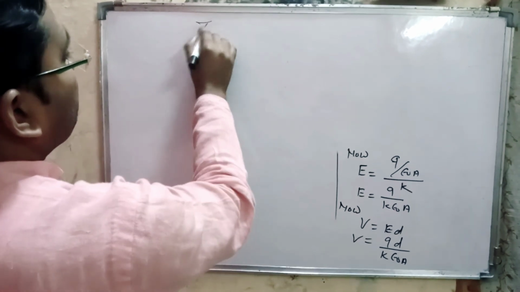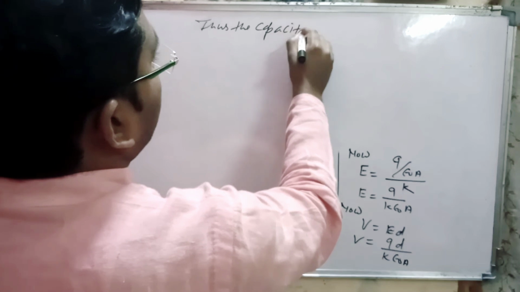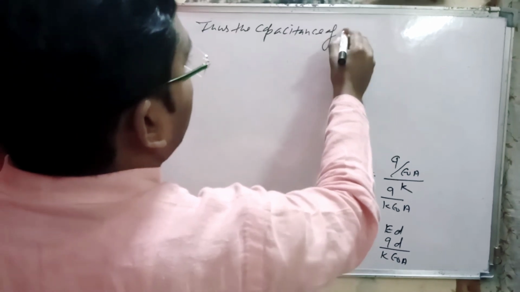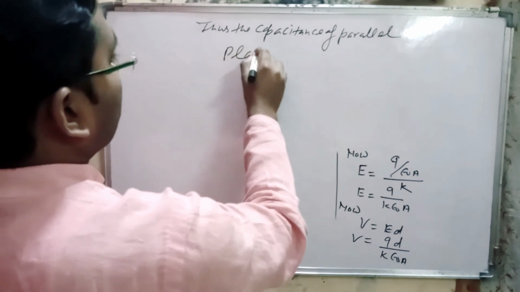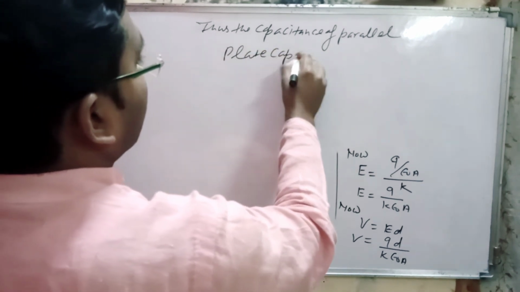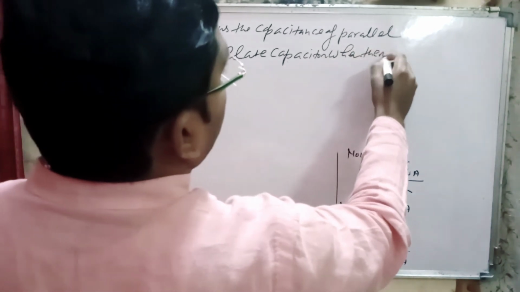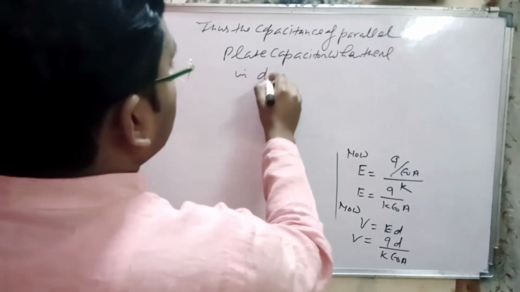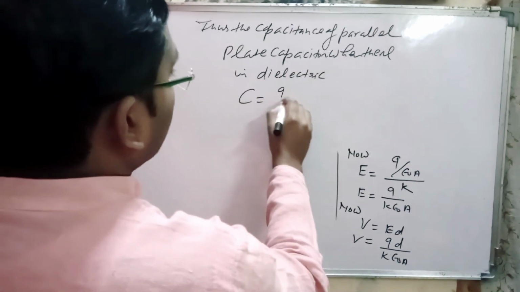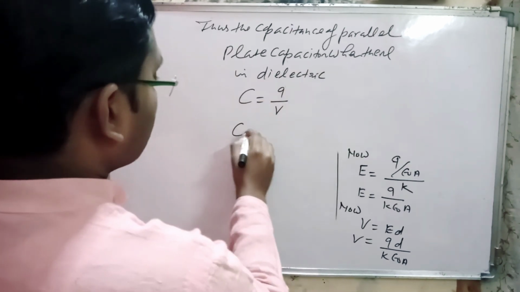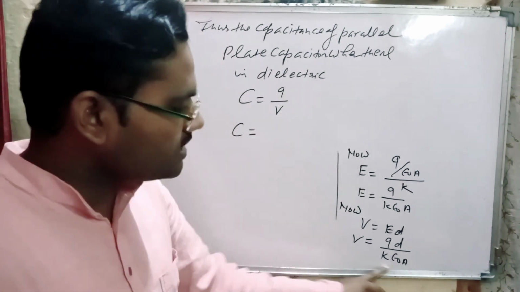Thus the capacitance of a parallel plate capacitor when there is a dielectric: C is equal to Q by V. Now we substitute the value of V from this expression.